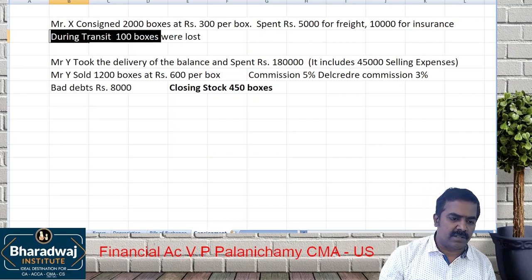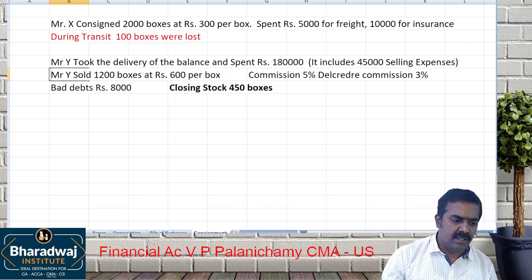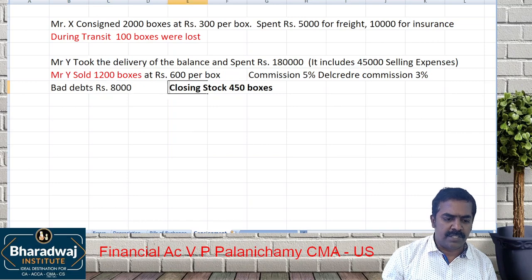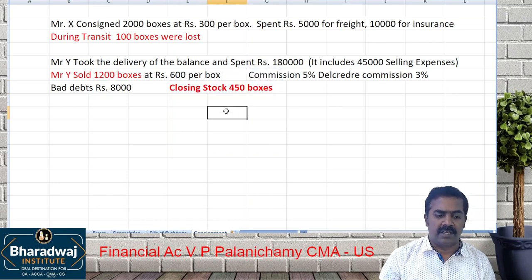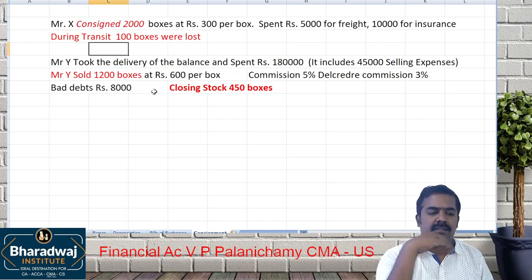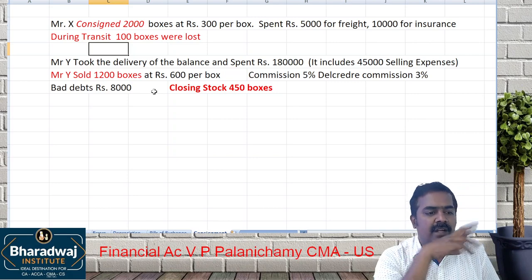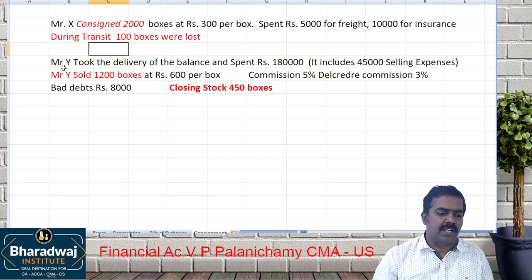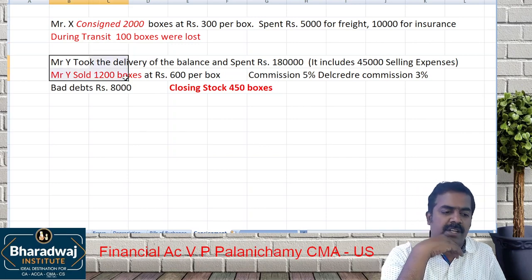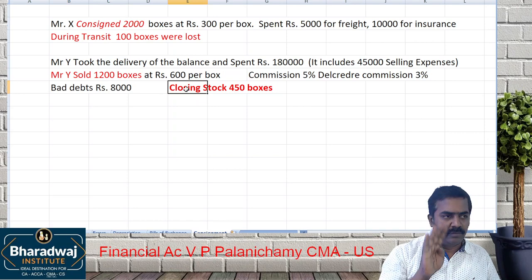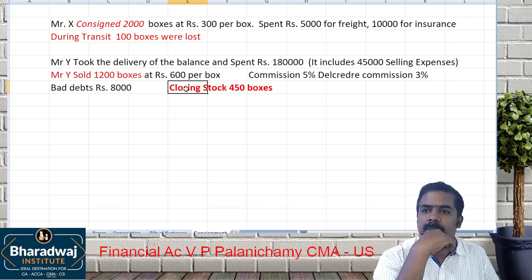During transit, 100 were lost. 1200 boxes are sold. Look at the closing stock, how much is there? Only 450 boxes. There will be a shortage still. How much did we send? 2000 boxes. During transport 100 were lost. On the calculator, 2000 minus 100 is 1900. How much have we sold? 1900 minus 1200 is 700. How much closing stock is there? Only 450. The balance is 250.